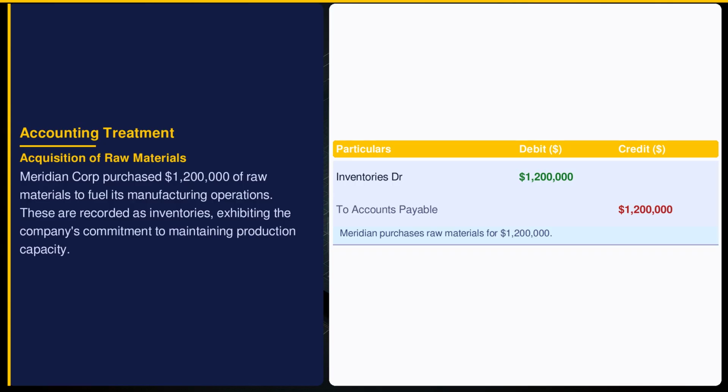When Meridian Corporation buys raw materials, Indian Accounting Standard 2 mandates that these are initially recognized at cost. This entry boosts the inventories account by $1,200,000, reflecting the acquisition's value. Accounts payable mirrors this, indicating an obligation to suppliers. This sets the stage for future production and revenue generation.